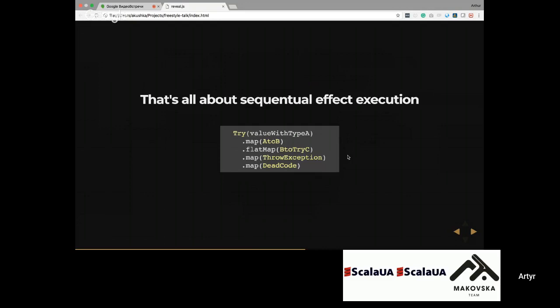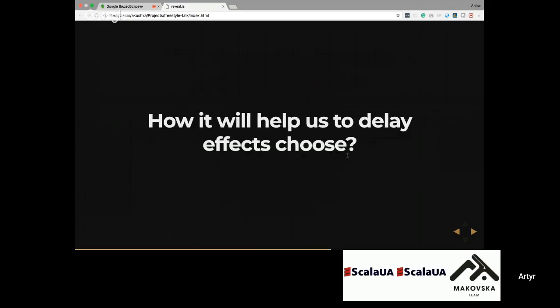Now we have guarantees that the effect will be finished and we will continue execution of our program. But we are still bound, and we can decide which one to choose. The last step, we should write our whole code base from scratch with some specific monad: Try, Future, IO, and it's not really what we want to have. What we want is for the monad to choose the effect only in the end, when we are really executing our program. Let's talk about free algebra and free monads.